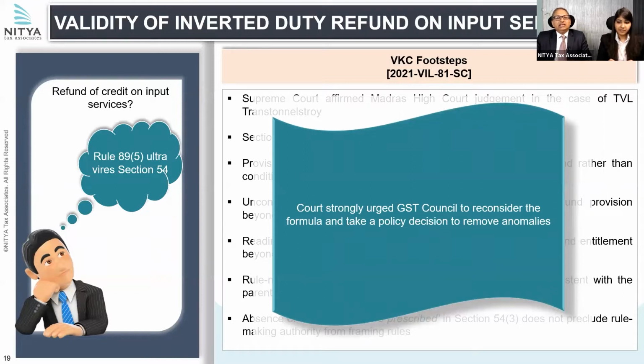But what they've said is that since the court itself cannot legislate on this or cannot strike down the formula based on this, they advised the GST Council to reconsider the formula and devise a mechanism whereby it is not lopsided in view of revenue, and either a certain percentage can be defined of what will be treated as inputs and what as input services, or alternatively some ratio can be decided, and then accordingly it can be utilized for deducting the amount of tax on inverted supply of goods or services.